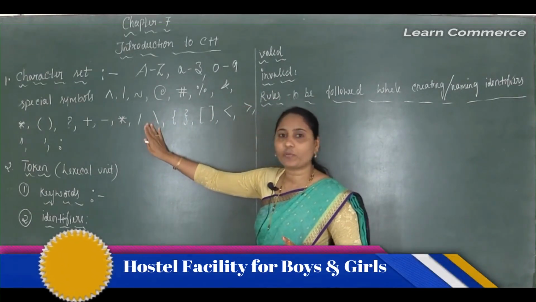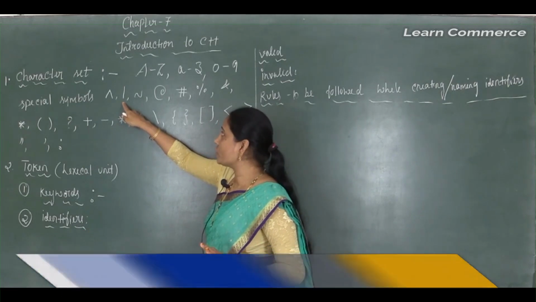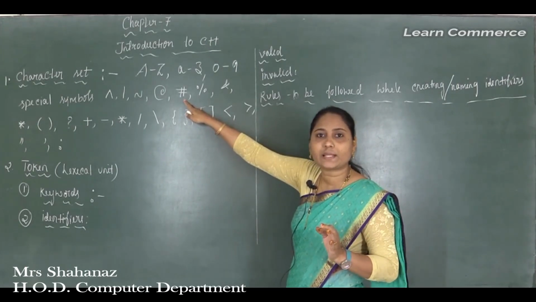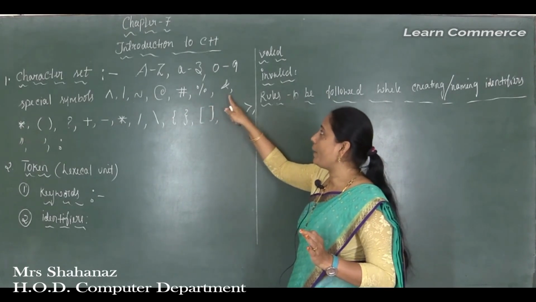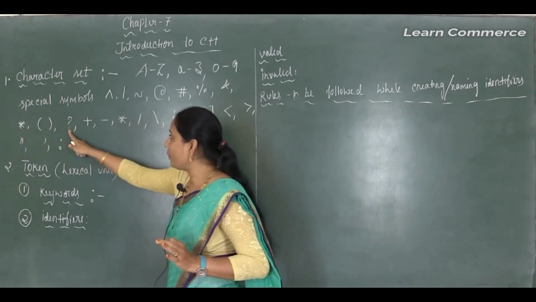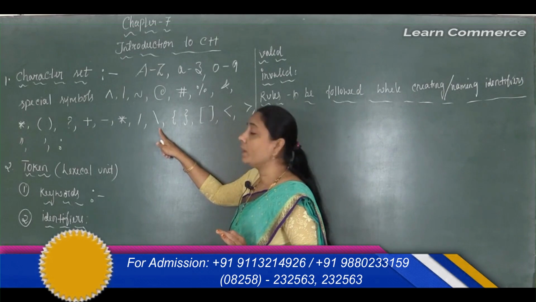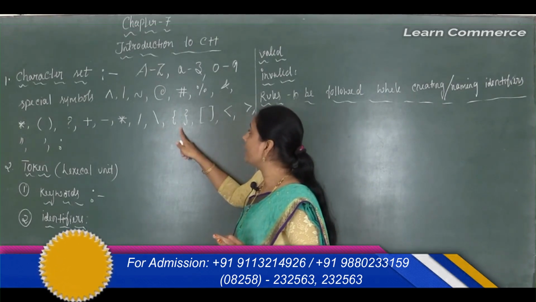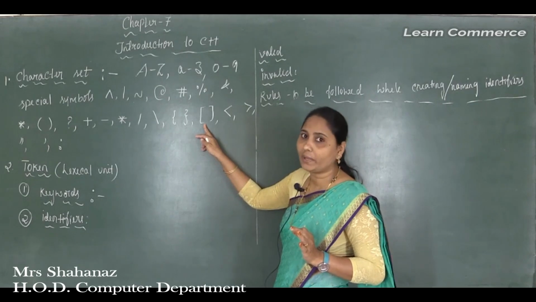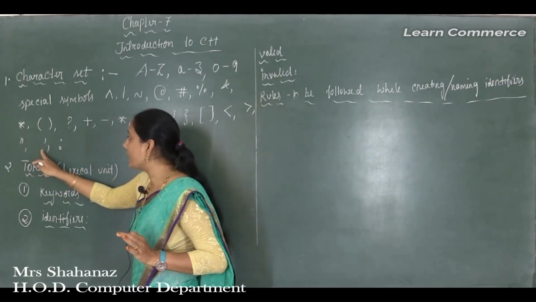And also we can use some special symbols or special characters, such as the caret, the horizontal, the one's complement, and the preprocessor directive, in simple meaning the hash symbol, and the percentage, ampersand, or the multiplication star, and the parenthesis, question mark, plus, minus, multiplication, the divide sign, that means backslash, the flower brackets, opening and closing, the square brackets, opening and closing, less than, greater than, the double quote, single quote, and the colon.